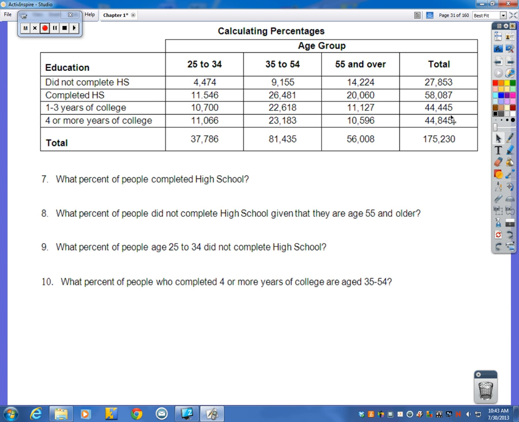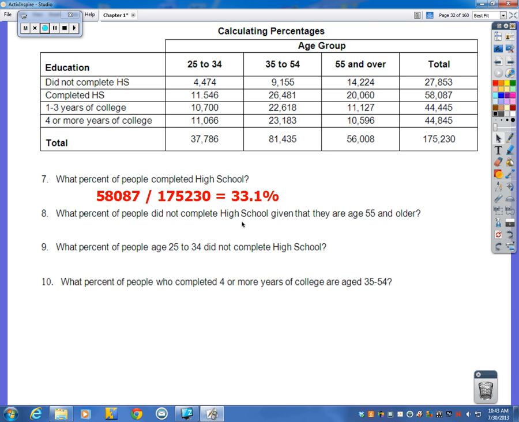All right, on the final stretch here. What percent of people completed high school? Now, is this a conditional distribution? No, because we're kind of talking about all people here. We're not saying it's got to be a specific age group. So whenever you consider, what should be my denominator of my fraction whenever I'm calculating the percent, you get to use the whole 175,230. So what percent of people completed high school? Well, completed high school, there are 58,000 of them. 58,087 out of 175,230, which gives me 33.1%.